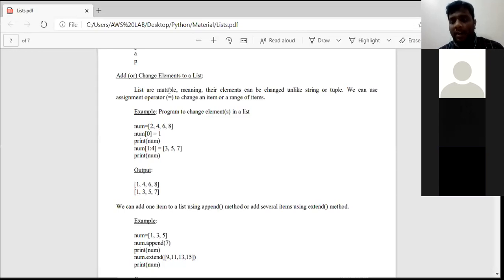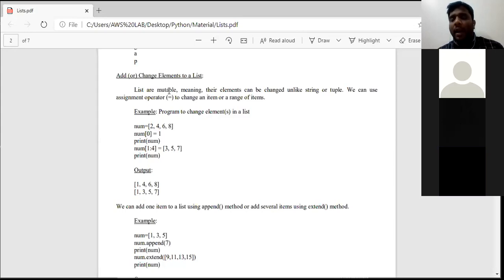First, we can do it by using the equal to operator. Equal to is nothing but the assignment operator. And the second one is by using a predefined function called append.